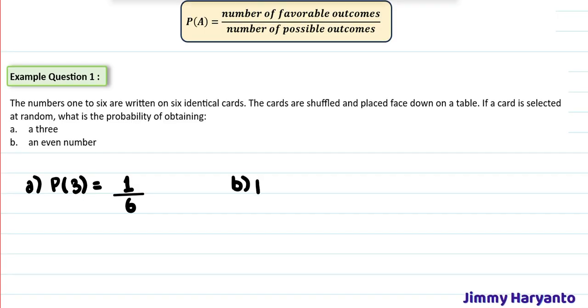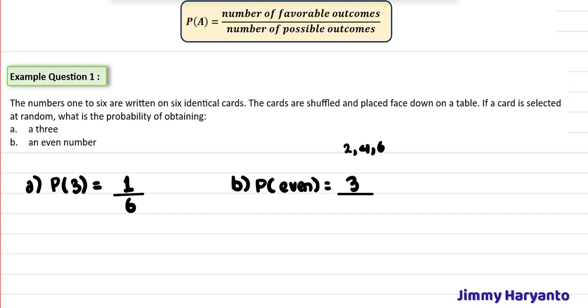How about B? Probability of an even number. Even numbers means 2, 4, and 6. We only have 2, 4, and 6 in our 6 cards. That means there are 3 favorable outcomes divided by 6 possible outcomes, and then we have to simplify this into 1 over 2.